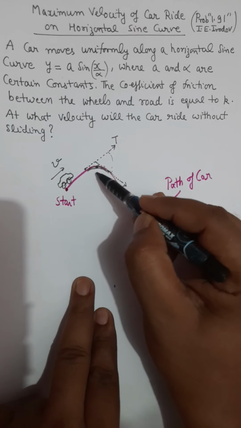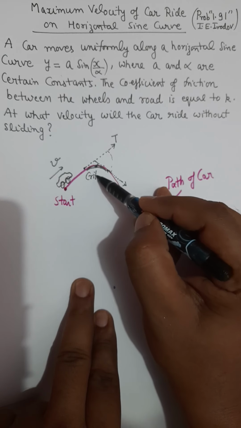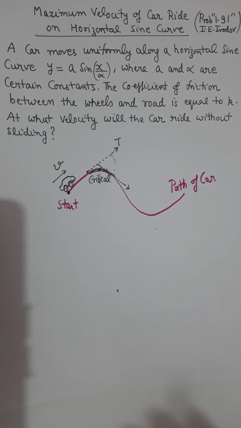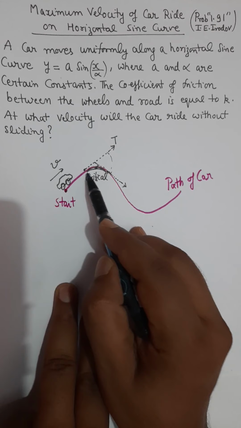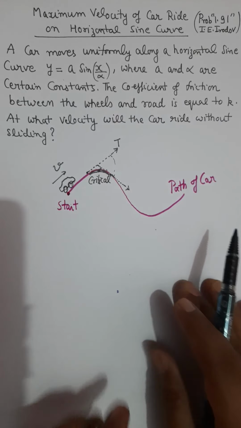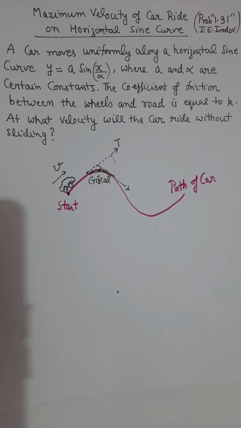This topmost point is the critical point, because at this point the car will take a very sharp turn, because the curvature is very high and the car has to take a turn in a very small arc length. While moving for a very small distance, it has to turn by a very large angle. And as per driving experience, we all know that if we try to turn the car by a large angle along a very small arc length, the chances of skidding or sliding are very high.